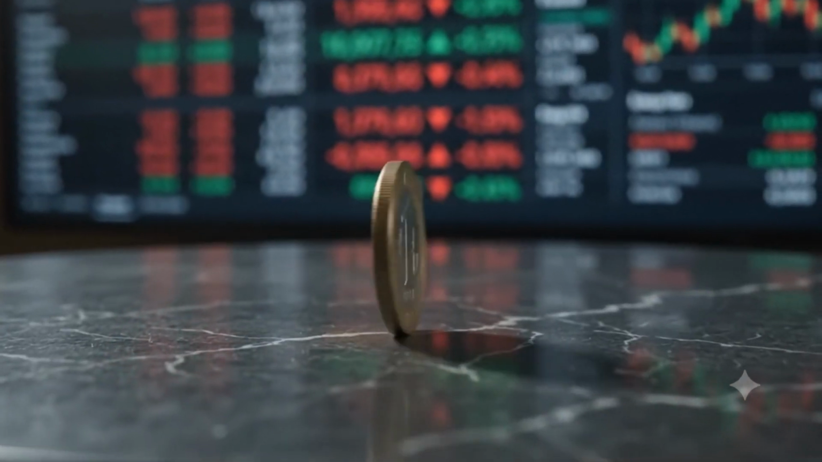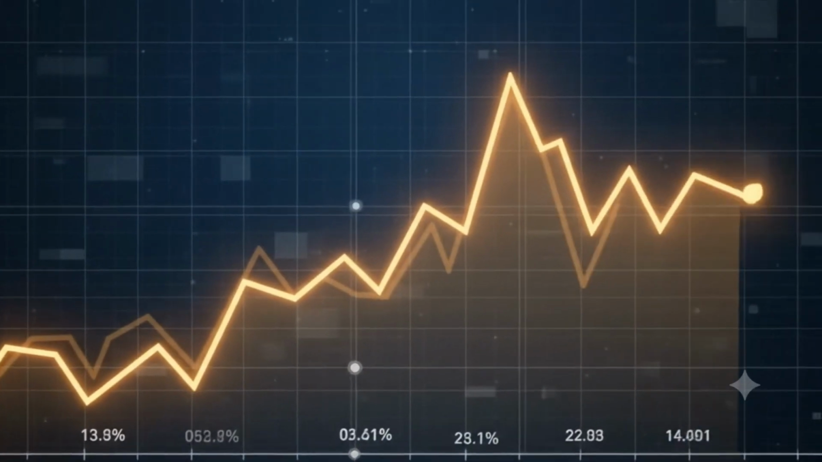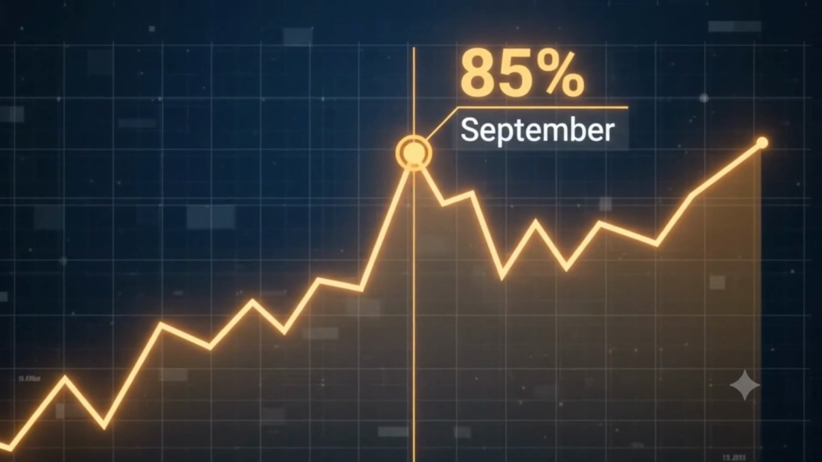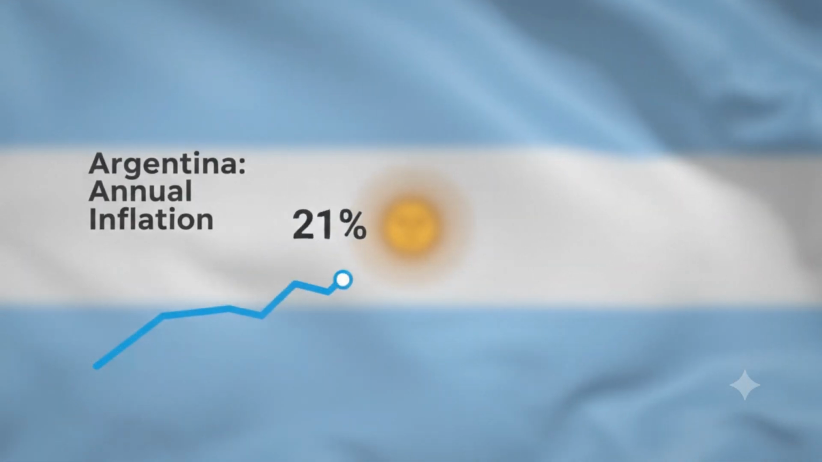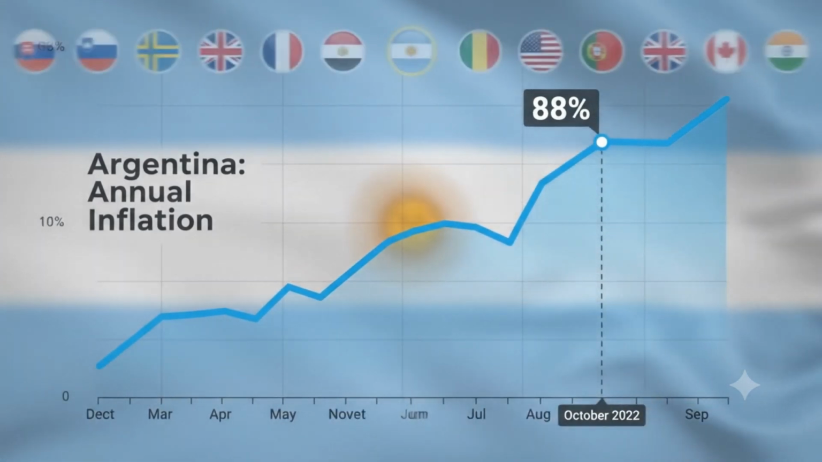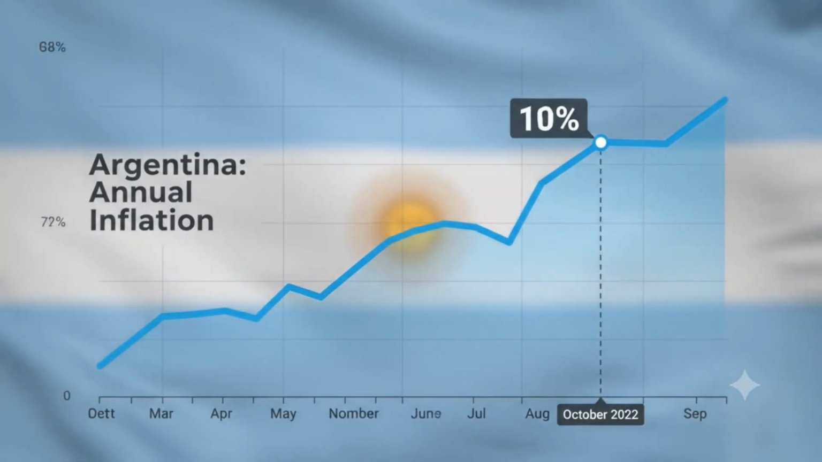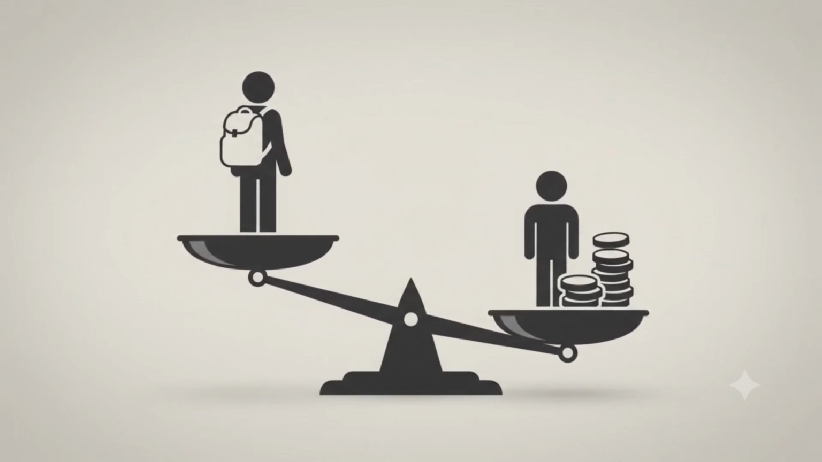Turkey 2022 shows a policy mistake. Inflation soared to 85% per annum in September, hitting a 24-year high of 83.45%. Argentina followed close behind, with annual inflation surging to 88% in October 2022, the highest in the G20 at the time.